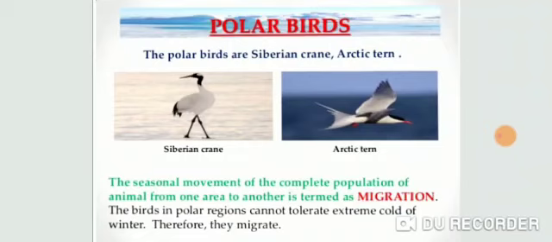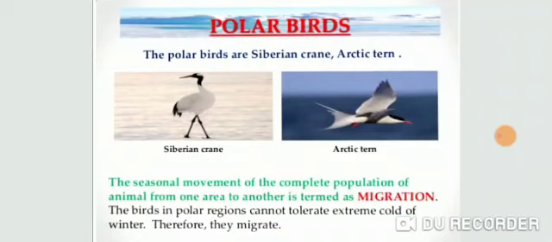The Siberian crane migrates from Siberia to Bharatpur Bird Sanctuary. This bird sanctuary is present in Rajasthan. And secondly, they come to our Haryana also, to Sultanpur Bird Sanctuary, which is located in Faridabad. And third, they migrate to the wetlands of the northeastern part of India.